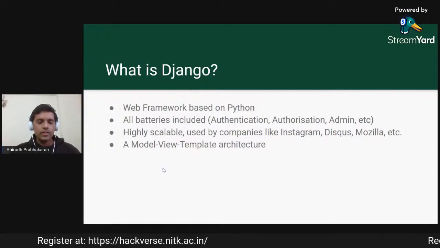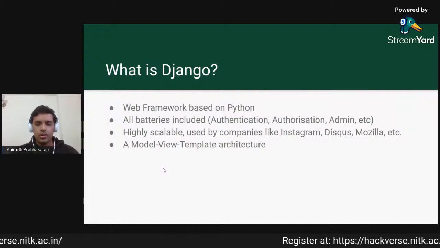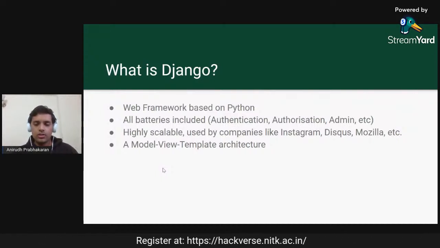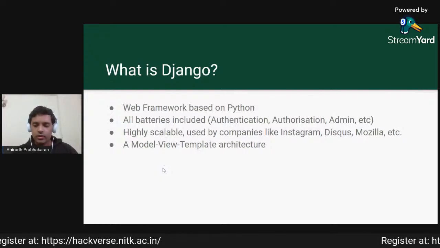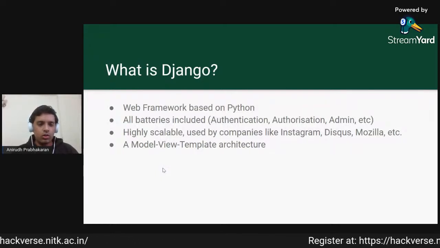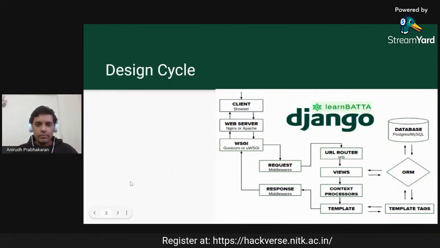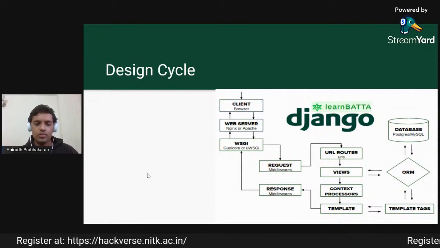And it is highly scalable, highly stress tested, and it is used by some of the biggest companies like Instagram, Disqus, and the Mozilla website, Mozilla service itself. Django follows a model view template architecture. What that means is that this is the basic design cycle for a Django application.